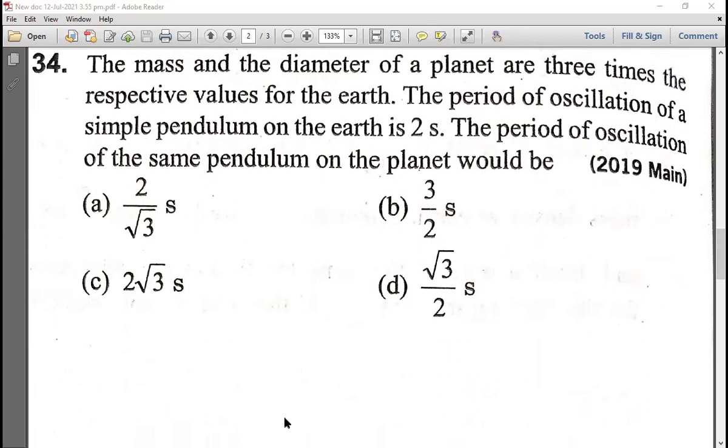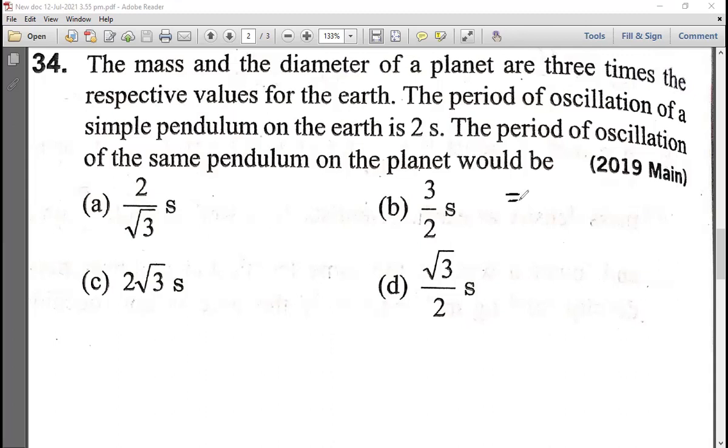See here. What is this question number? 34. Okay. So how to solve this now? Listen carefully. I am starting from here.